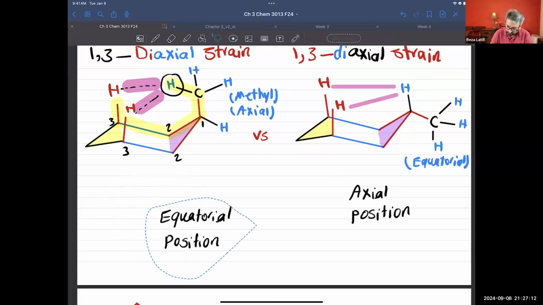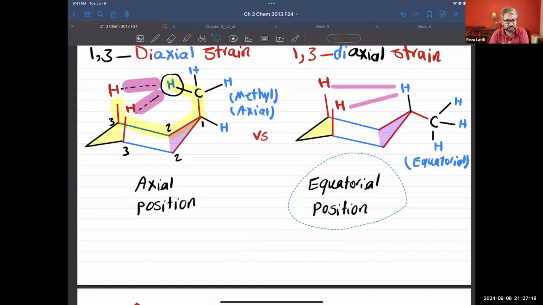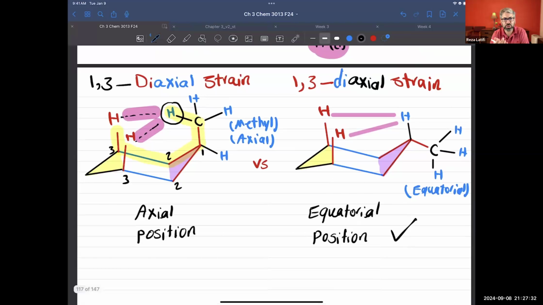Forgive me, I need to switch the position of those two. So the axial will be less stable, and the equatorial will be the most stable conformation. In this case, I'm going to say the methyl group should be in the equatorial. This strain that we call diaxial. Why diaxial? Because we have a methyl that is pointing up and is going to see two hydrogens three carbons far from it, and those hydrogens are also facing up in an axial position. The term that we use for it is 1,3 diaxial strain.